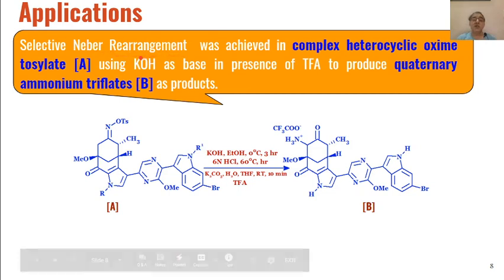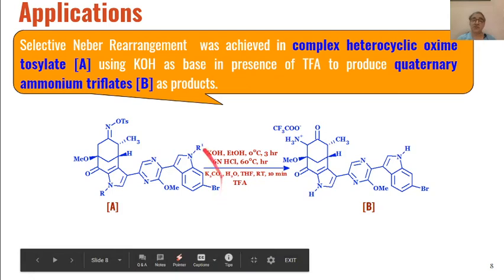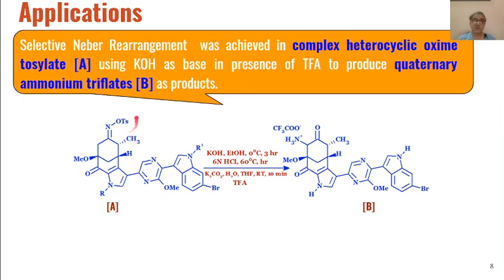And then the last example is the selective Neber rearrangement in complex systems. So if you see this complex heterocyclic oxime tosylate, you can see it has a number of other functional groups in addition to the tosylate oxime.